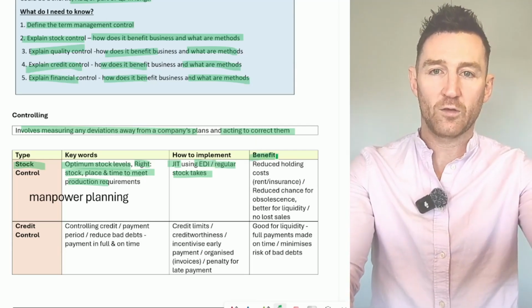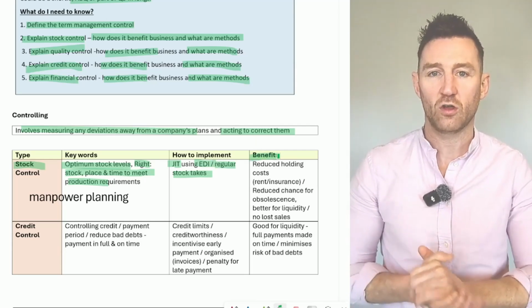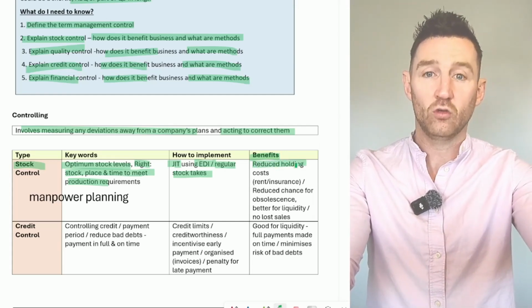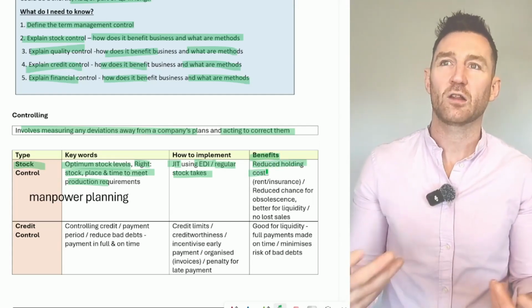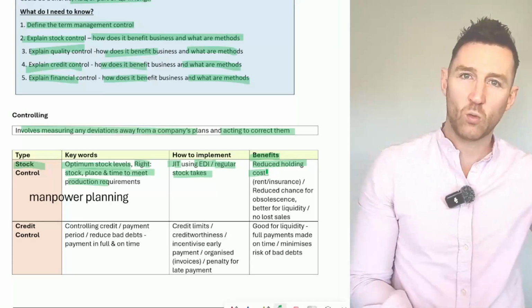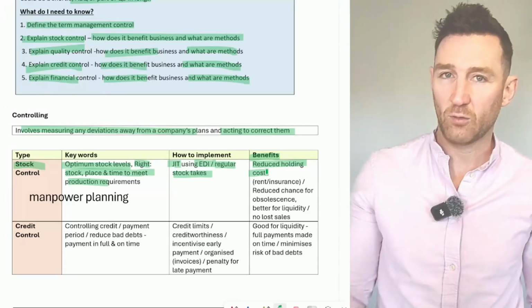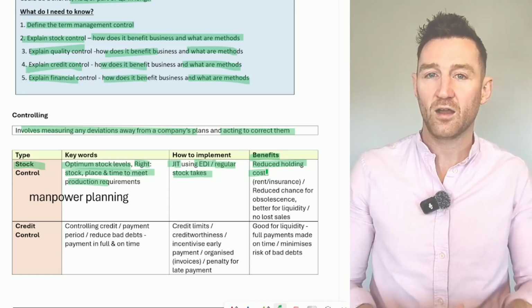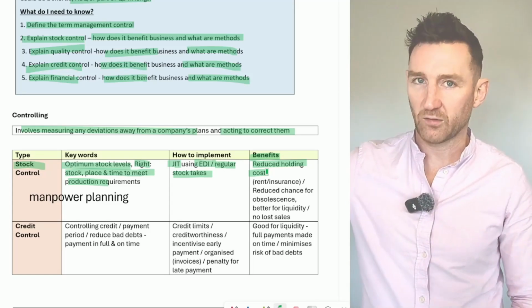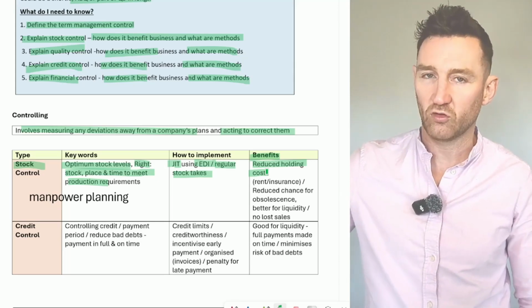The benefits or the efficiencies of stock control, well, it reduces the holding cost from having too much stock. If you think about it, you've got stock, you need to keep that stock somewhere. So maybe you have to rent a warehouse to keep the stock. You have to pay rent, you have to pay insurance whilst it's there. So the more stock that you have sitting around, the bigger the space you need, the more rent you pay, the more insurance you pay, right?